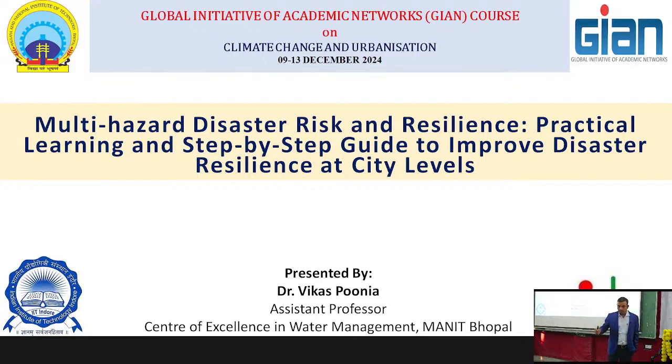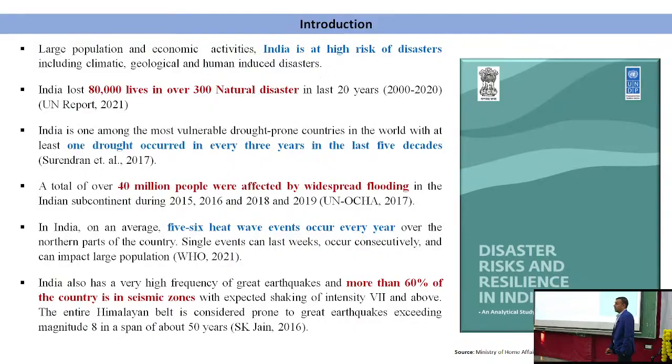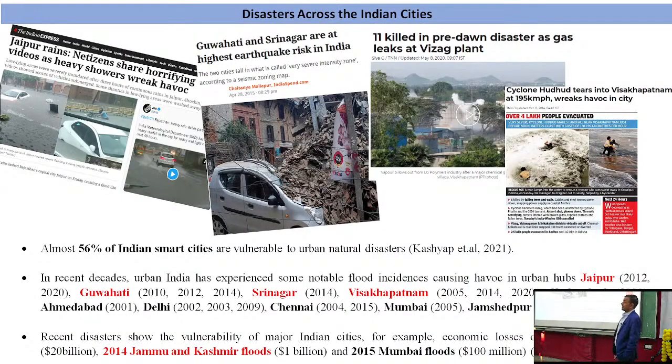From there he can get to know in which part we are lagging behind and what we can do in that particular aspect. So why have we done this on the city? Because we know that India is at high risk of disasters. We have discussed a lot of things in the previous slide and presentation, that we are highly vulnerable to heat wave events, earthquake events, and other disasters. So let's discuss the disasters across Indian cities.